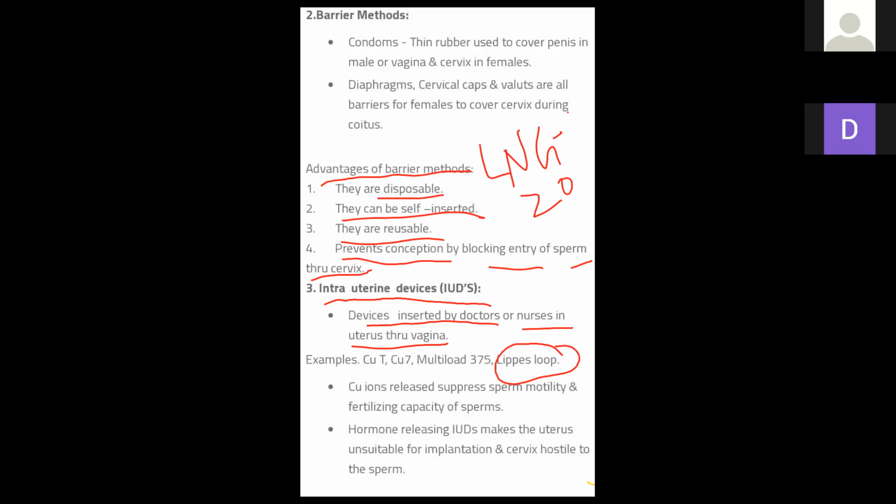What is the difference between copper releasing, hormone releasing, and non-medicated? They are external things in the female body. When IUDs are put in the female tract, they increase phagocytosis. What is the meaning of phagocytosis?